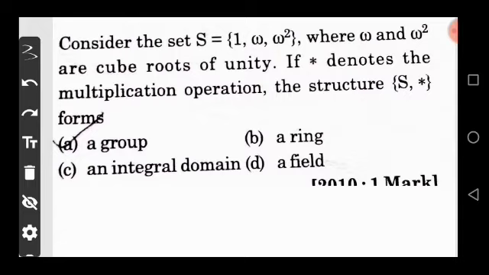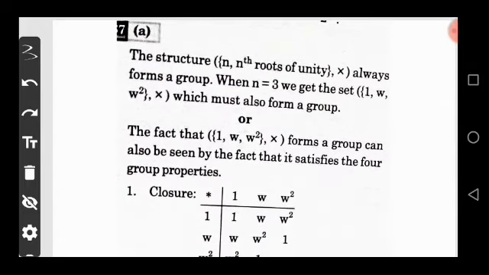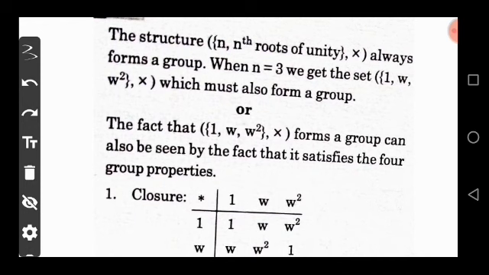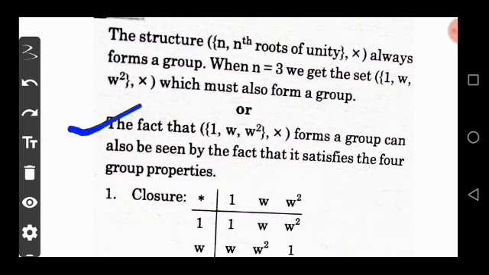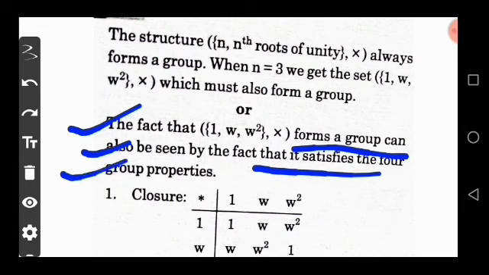So come to the solution of this question. The structure of the nth roots of the unity with multiplicative operation always forms a group. When n is equal to 3, we get the set {1, omega, omega square} under the multiplication operation, which also forms a group. We can also see the fact that it satisfies the 4 properties of the group.